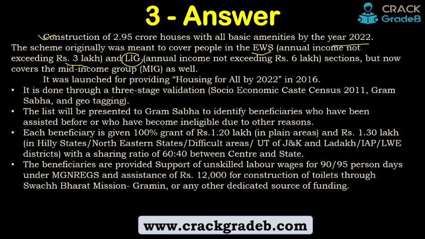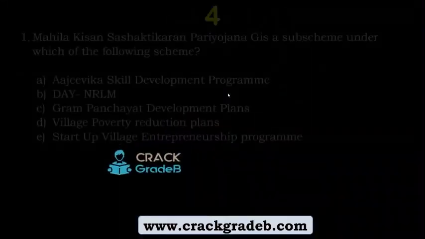But now it covers the mid income group, MIG, as well. It was launched for providing housing for all by 2022. So if you know this punchline, then the answer was very easy, right? Housing for all by 2022, and it was launched in 2016, during the first stint of this government, by Prime Minister Narendra Modi, right?